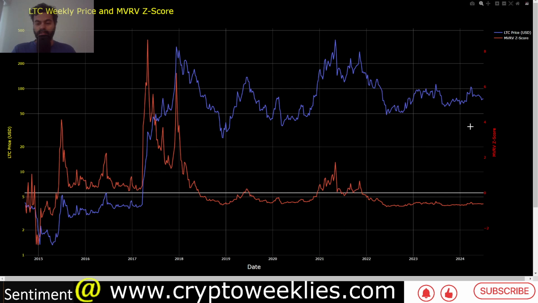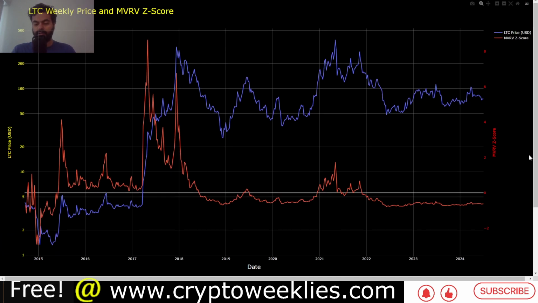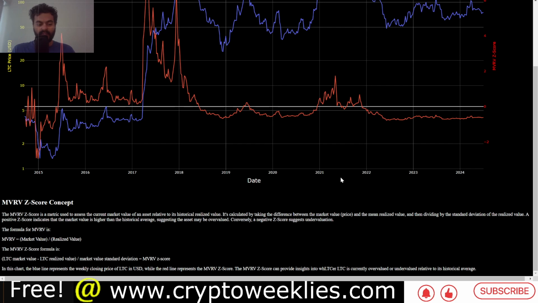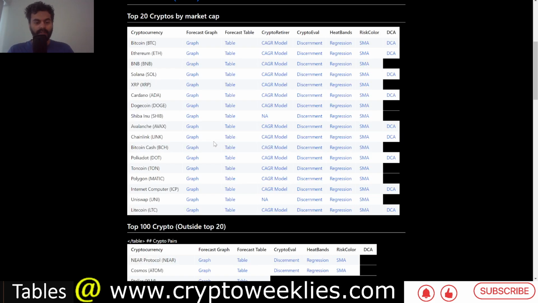The MVRVZ approach, or the price versus MVRVZ, which is calculated by this formula, market value divided by realized value, and then providing a z-score of it. For this analysis, the key idea over here is that the red line is below the zero threshold, which means per the MVRVZ analysis, Litecoin is undervalued at this point in time.